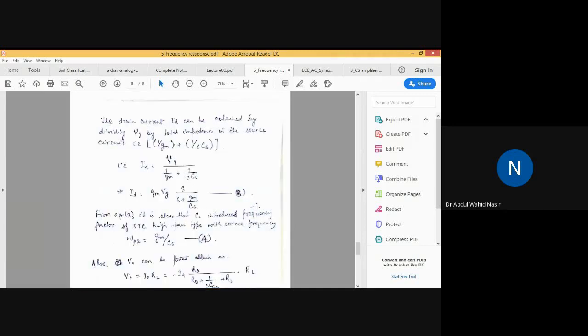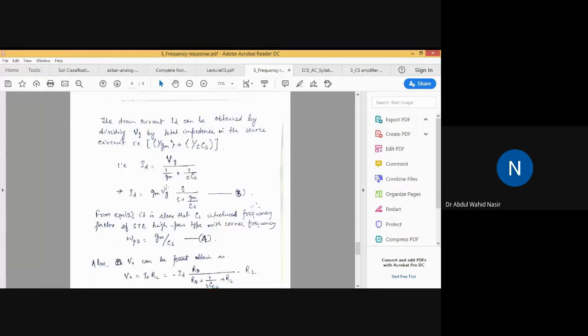You should make a note and keep in mind that the suffix s in Cs is not a Laplace variable. It is just a suffix that is used for bypass capacitors, bypass capacitance. And this s is used as the Laplace variable.